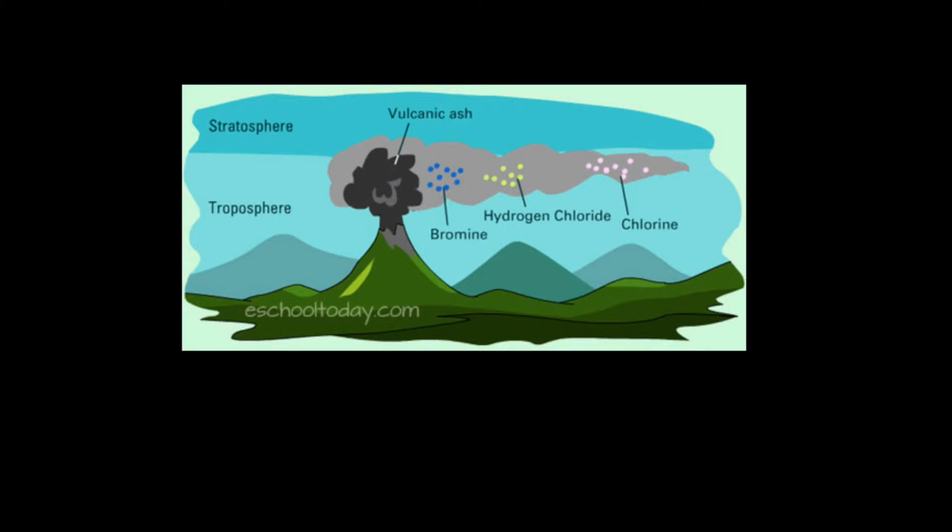But humans aren't the only cause for the depletion. Volcanoes that erupt release harmful chemicals as well, like bromine, chloride, hydrogen, and chlorine, that later rise up into the stratospheric ozone and begin to break it down as well.